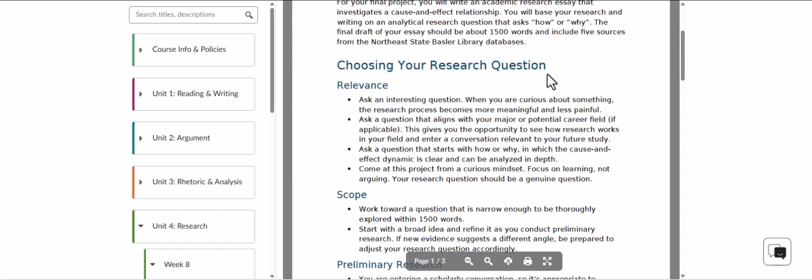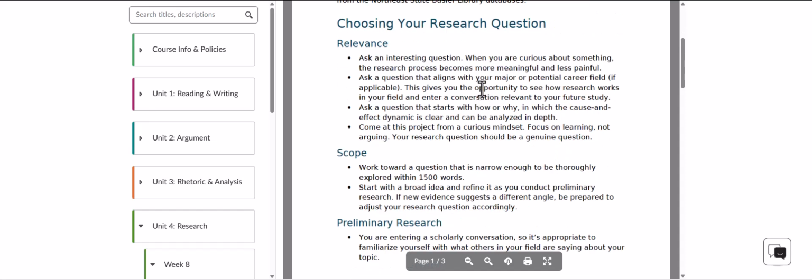Just because we're doing things academic, just because the word academic is attached to all of this, doesn't necessarily mean it has to be super dry and uninteresting. I hope your research question is interesting to you, because that's what's going to make for a good paper, and that's what's going to kind of power you through this. Curiosity is a fantastic mindset. It's kind of the only reason and the only way to learn anything.